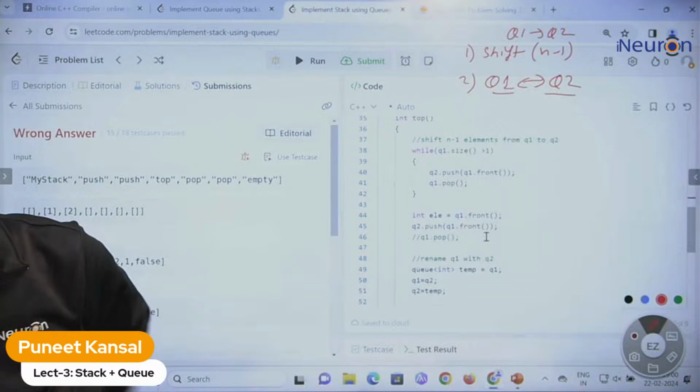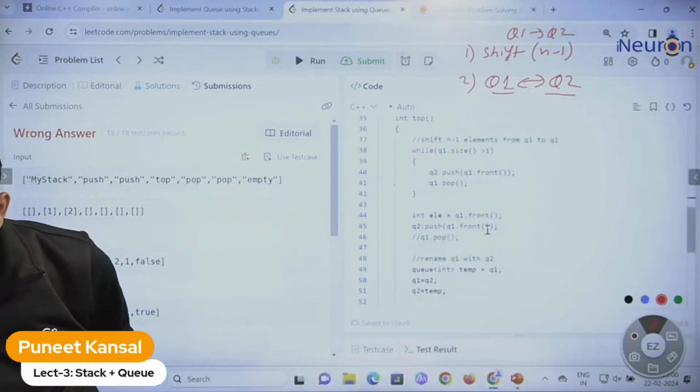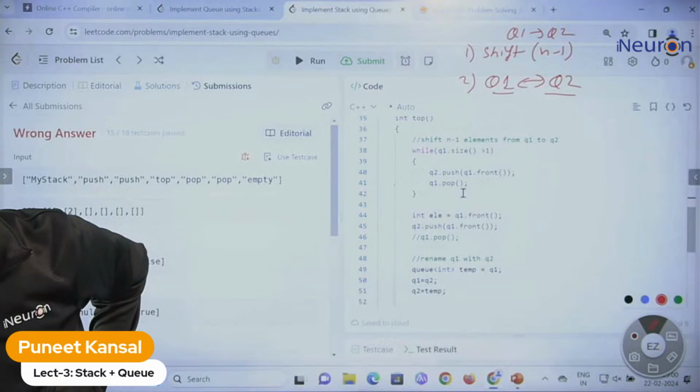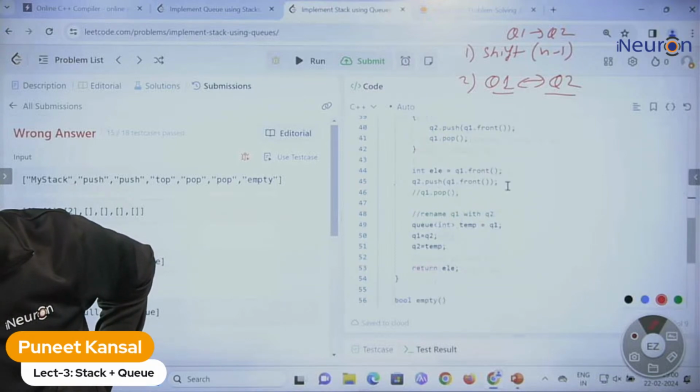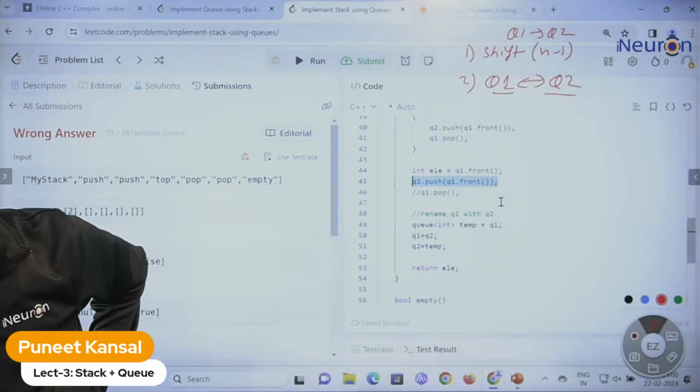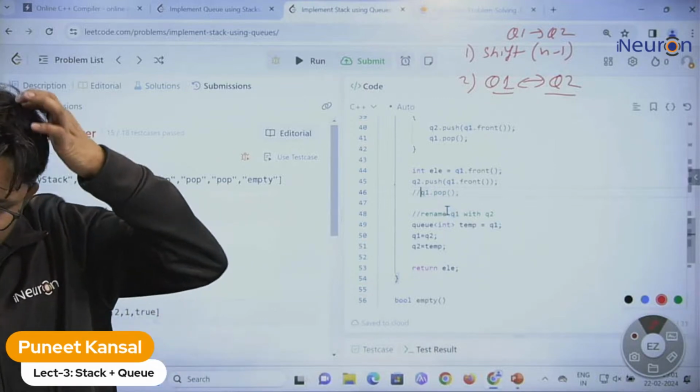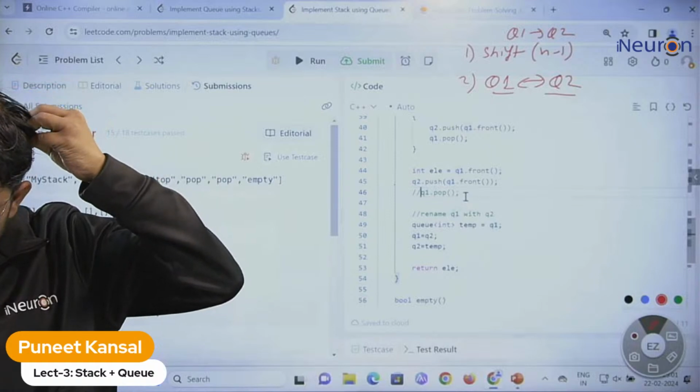And here this is the same code actually, just one line will be different because we are taking the front, we are not deleting the element. Are we deleting the element? I think we need to delete this element because the element is still there.